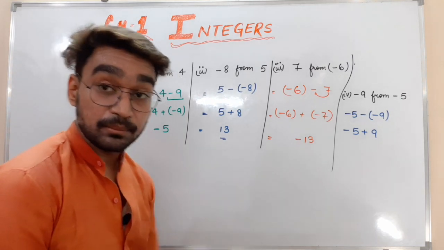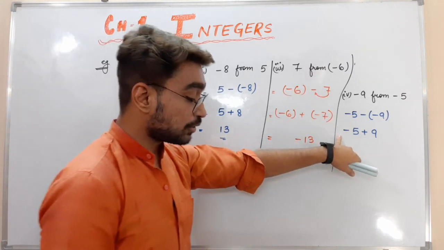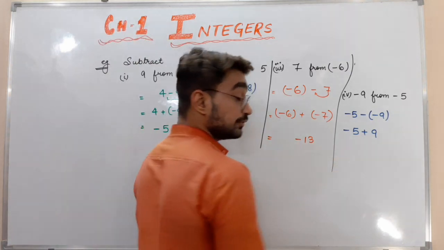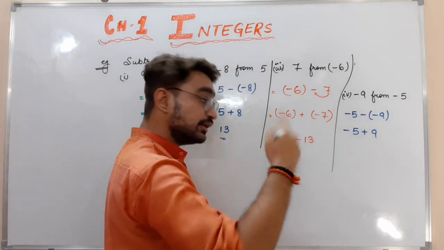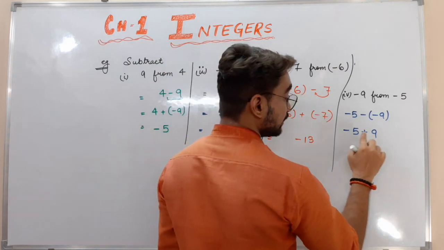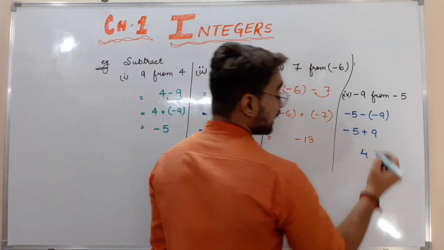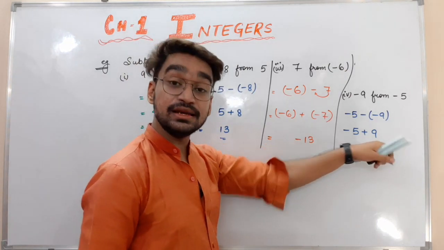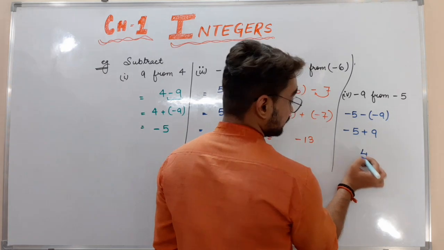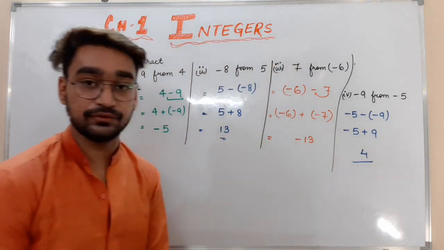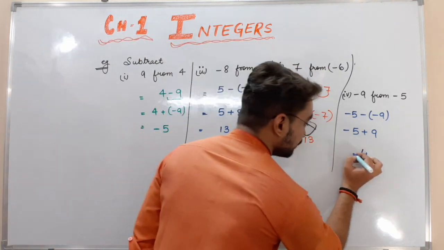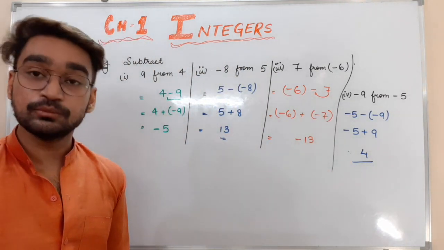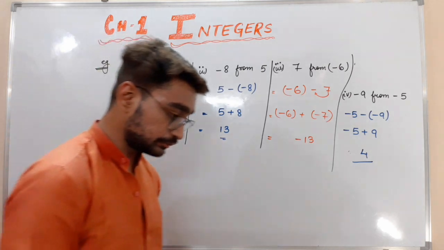Now remember, one is positive, one is negative. Positive and negative, what we need to do, we have to find the difference. Difference means 9 minus 5, 4, and we have to put the symbol of the bigger number. What is the bigger number here? 9 is bigger, so plus. The answer will be plus 4 itself. No need to put the plus. If you want, you can put plus also, that is also right. Both things are right here.